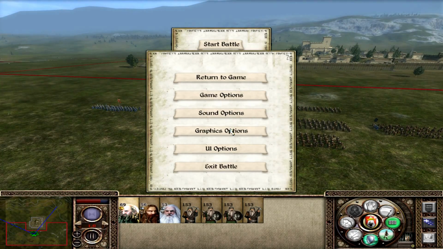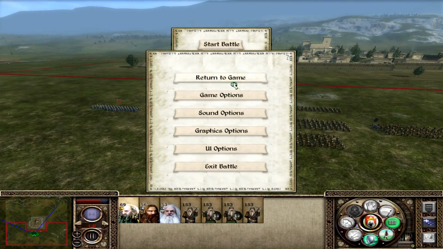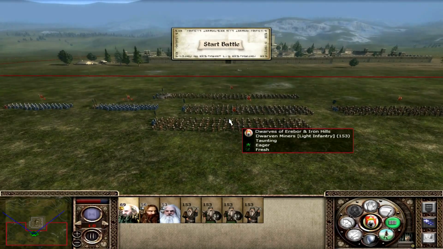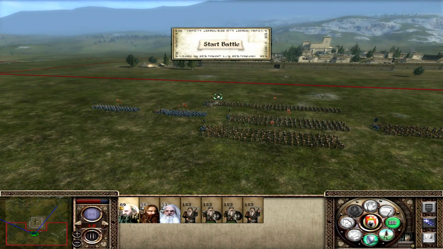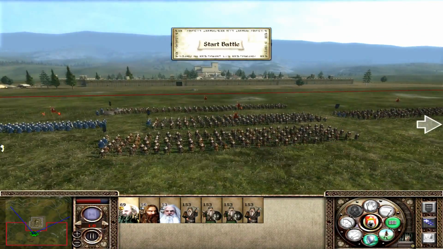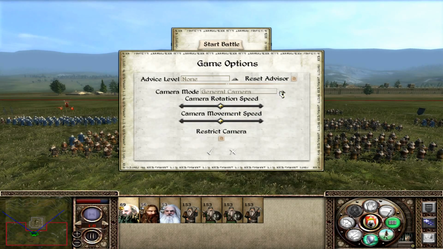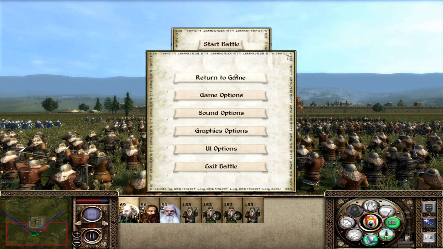Oh, I need to change my camera settings. I've just realised. I think it's Total War camera is the one I need. No, I need the other one. I need general camera. No, why can't I have that one? I swear there's like an FPS one as well. Or is that only in the newer Total War games, perhaps? Okay, I'll have to use that then.